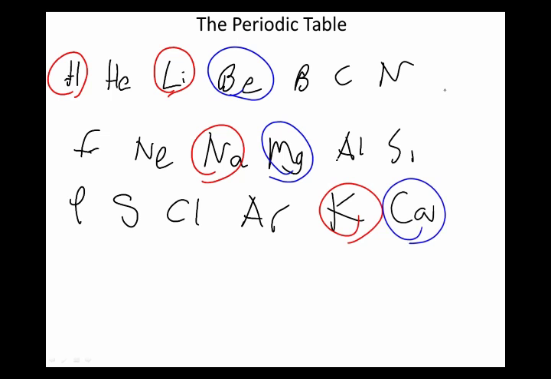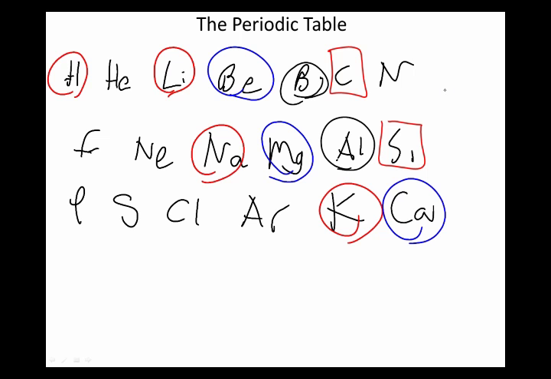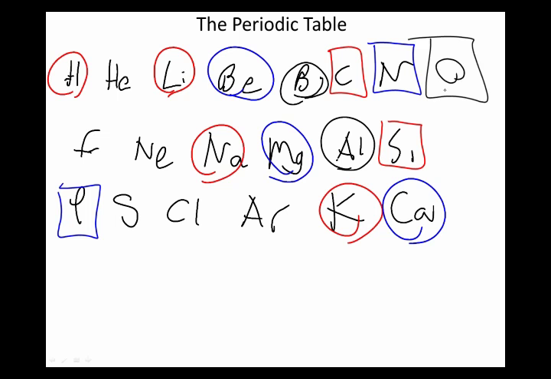He then noticed that boron and aluminum had really similar properties. And carbon, silicon, nitrogen, and phosphorus. Oh, I didn't get oxygen written down when I did it again. Oxygen and sulfur, and so on and so forth.